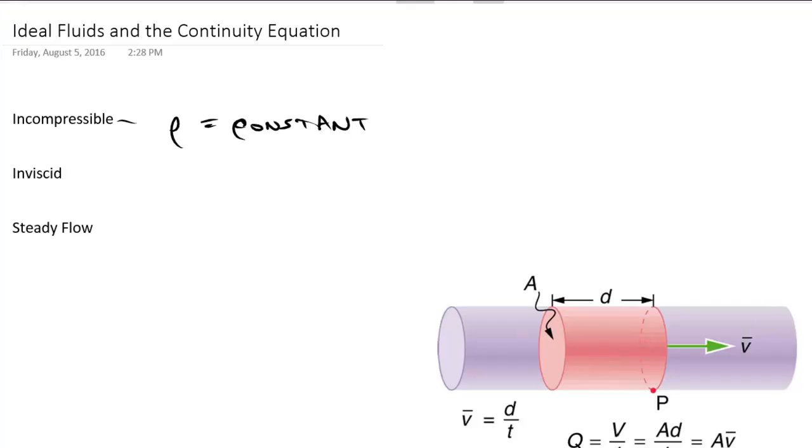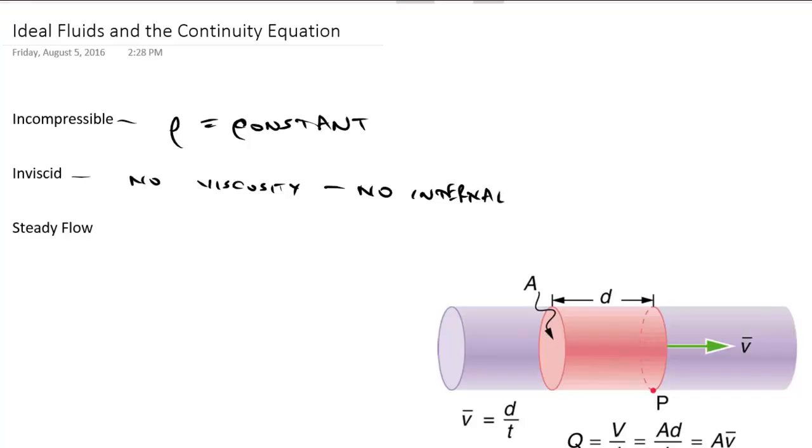Also, it is inviscid. So inviscid means that it has no viscosity. And viscosity is an internal friction. Viscosity means internal friction within a fluid. So there is no internal friction, is really what this means.